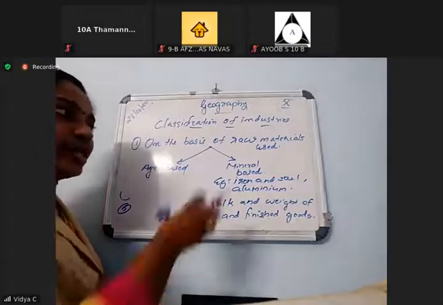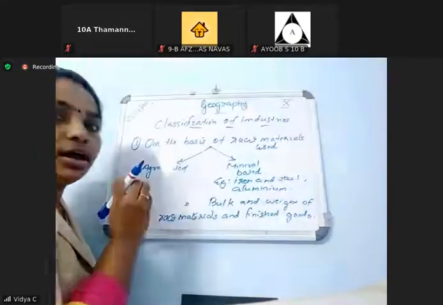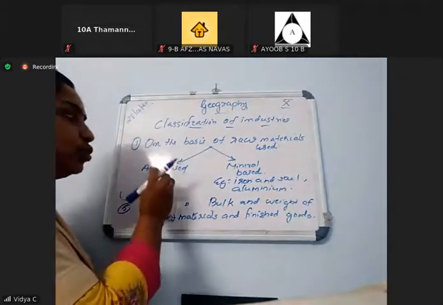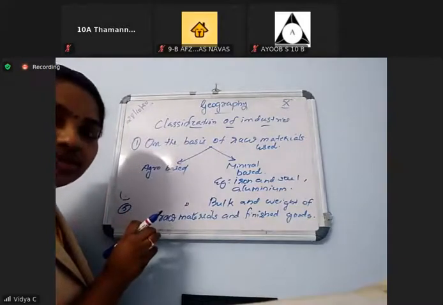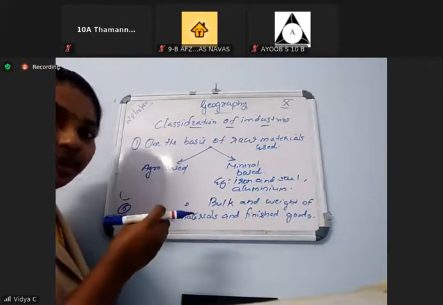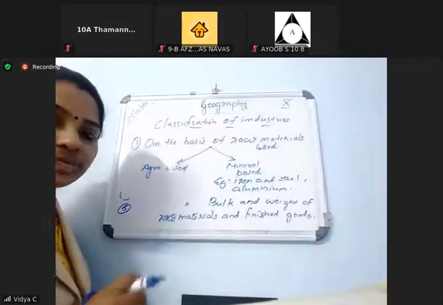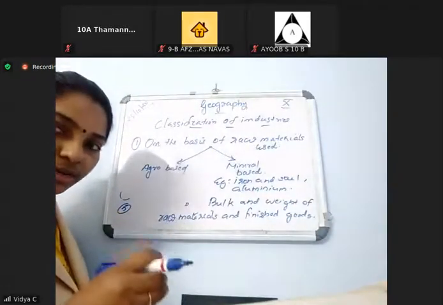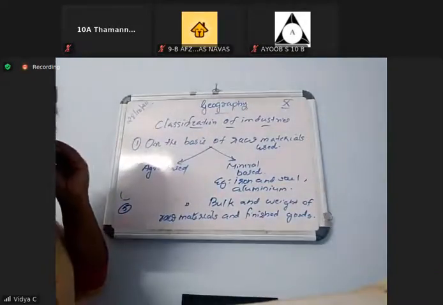We get the first classification. On the basis of raw materials used, we can classify the industries into two: agro-based and mineral-based. Agro-based industries are those which use products from agriculture, and mineral-based are those industries whose raw materials should be taken from the minerals.